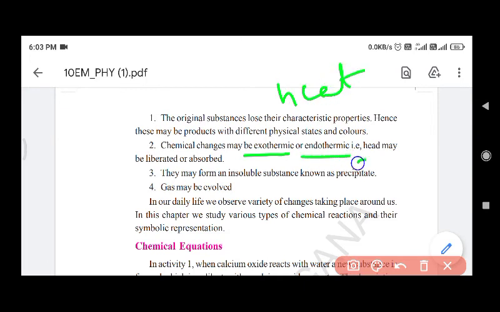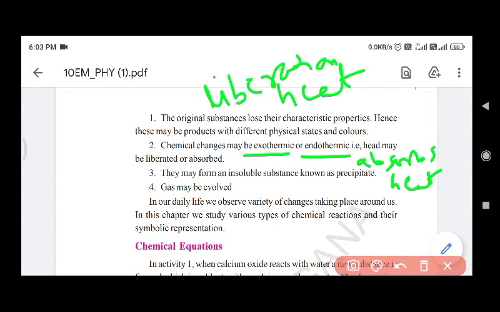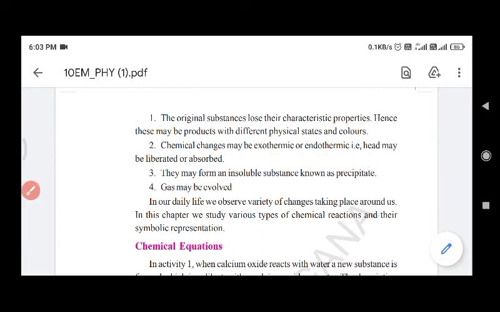Endothermic means they absorb heat. Liberation of heat means which kind of reaction? That is exothermic. Absorption of heat means that is endothermic. So chemical changes may be exothermic or endothermic, that is, heat may be liberated or absorbed.